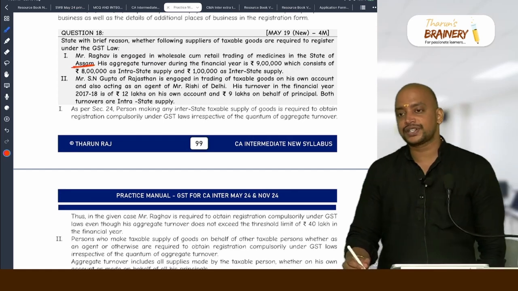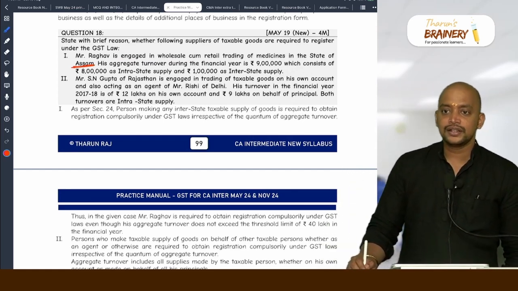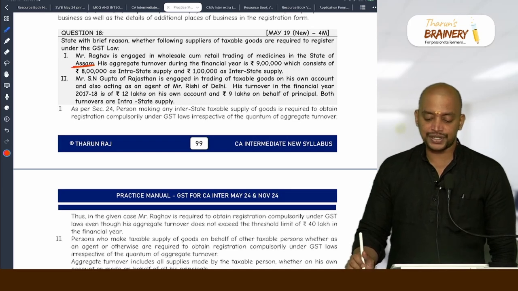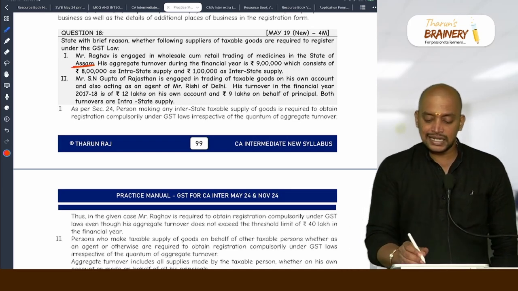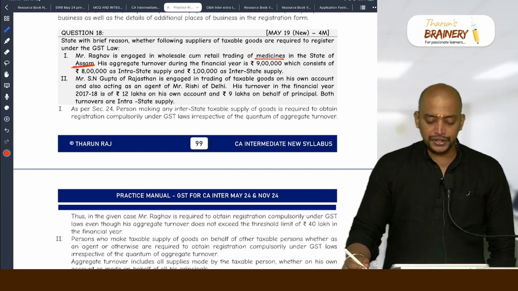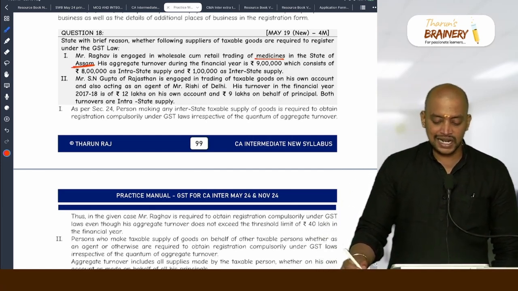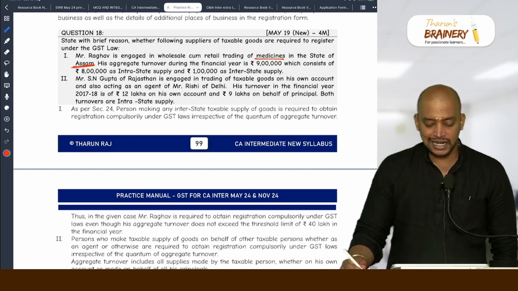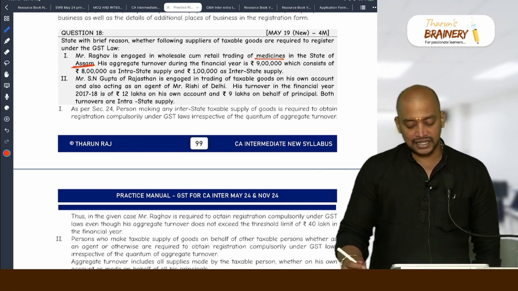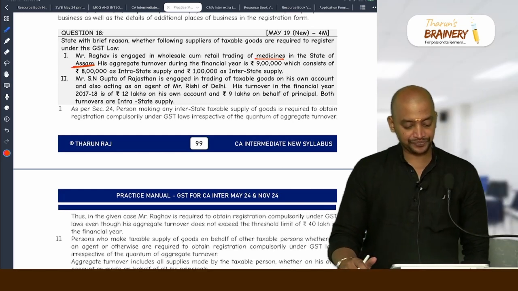Assam is not in the new stamp. That A is Arunachal Pradesh. So Assam is not there in the new stamp, and he is exclusively engaged in medicines. Turnover during the financial year is 9 lakhs, which consists of 8 lakhs as intra and 1 lakh as inter. Compulsorily required to get registered because he is making interstate supply.